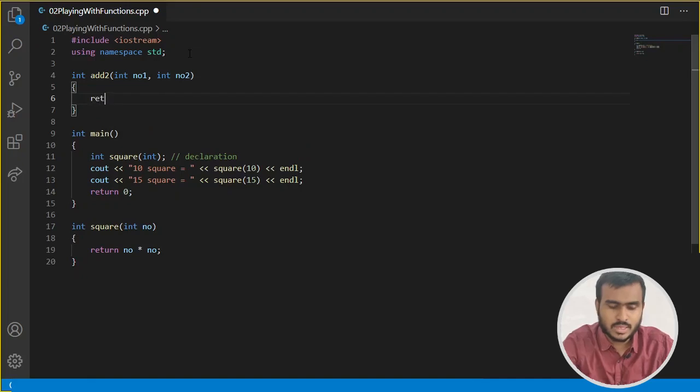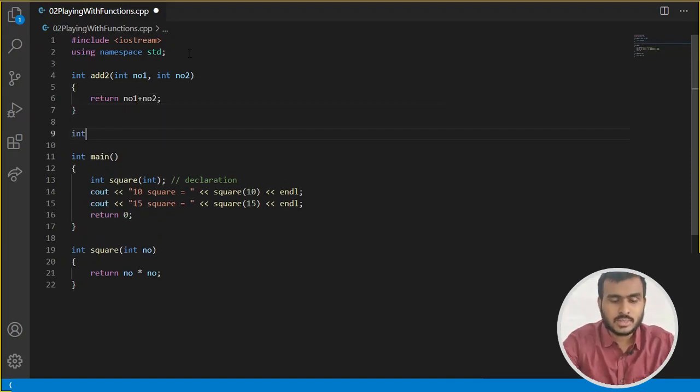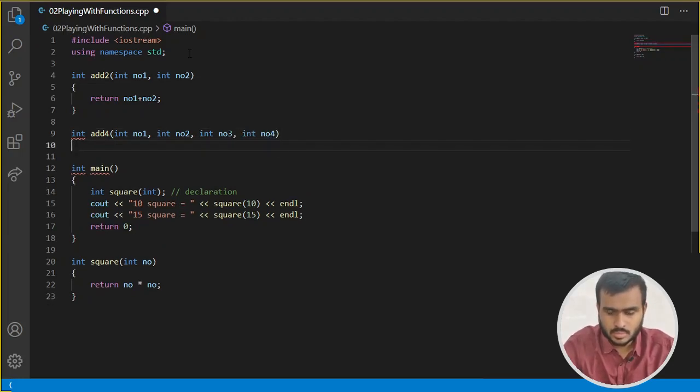So let me quickly write its code: return number1 plus number2. This is my add2 function. Similarly, let me write one more function, add4, with int number1, int number2, int number3, int number4.